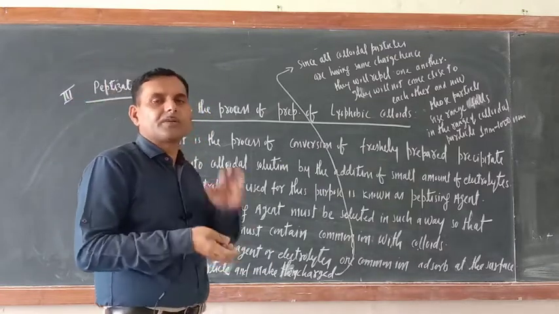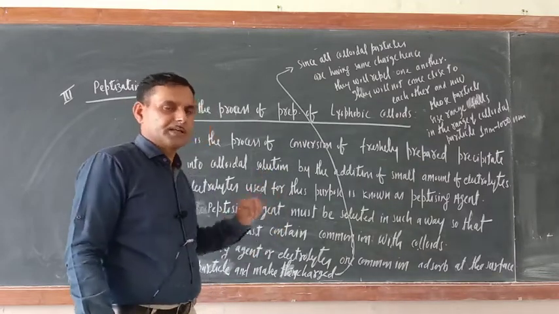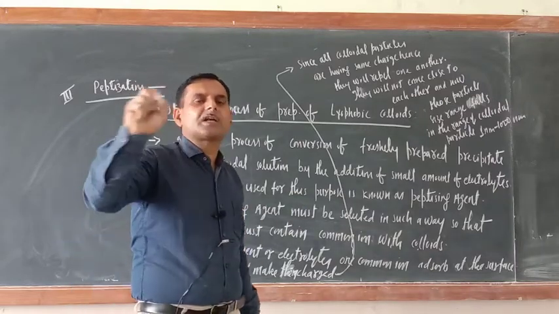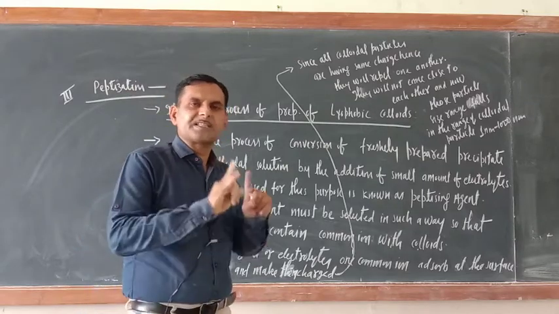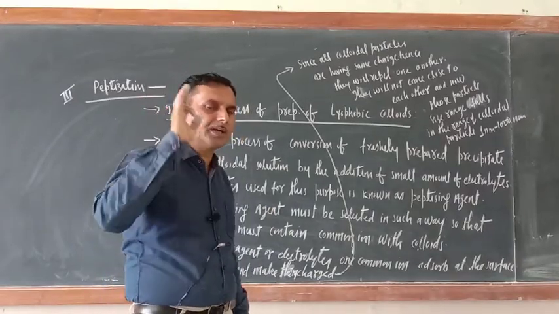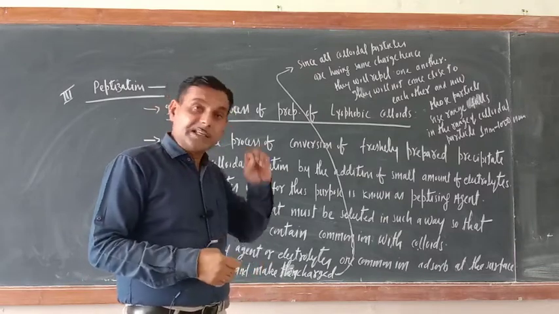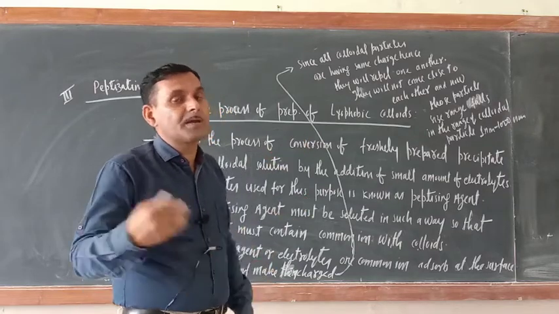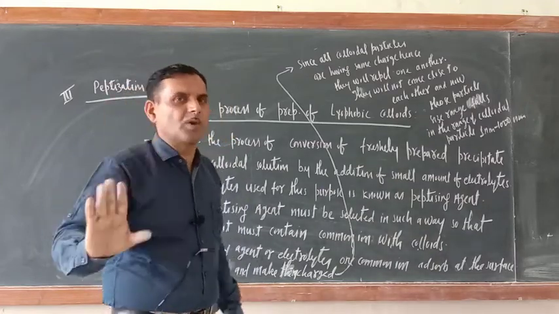First try to understand, precipitate means insoluble substance which is formed during the course of solution formation. It may be at the surface of the solution or it may be settled at the bottom. Both cases may be there, but it must be insoluble only.